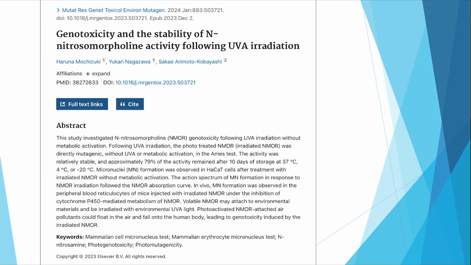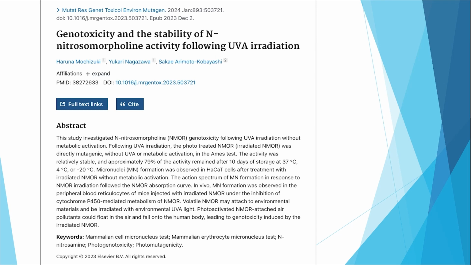This study has investigated the NMOR genotoxicity following UV irradiation without metabolic activation, and it has found that it was directly mutagenic without metabolic activation in the Ames test. And this is very, very interesting. The activity was relatively stable, approximately 97% remained after 10 hours in storage at 37 degrees.